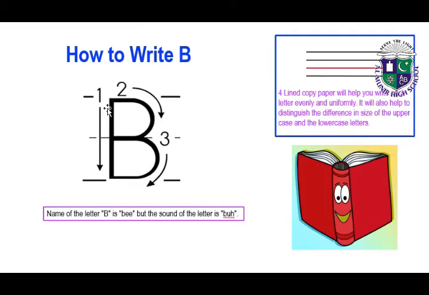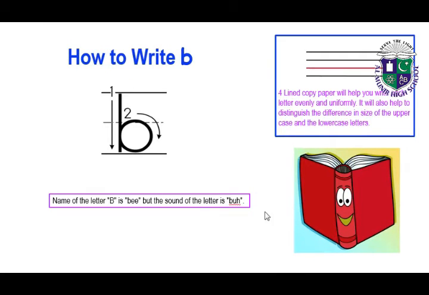Okay, let's write the B. Draw a straight standing line which starts from the first line till the third line. Now make a curve in first 2 lines which join the standing line, and make another curve in the middle lines and join it with the standing line to write B. So name of the letter B is B, but the sound of the letter is B-ba. B-ba, book. Now how to write small b?